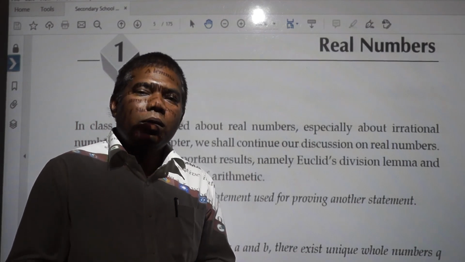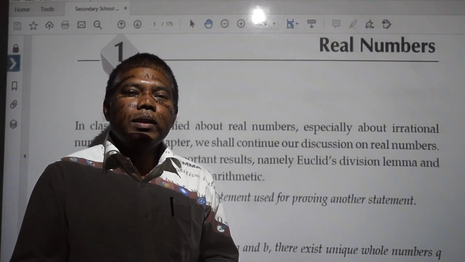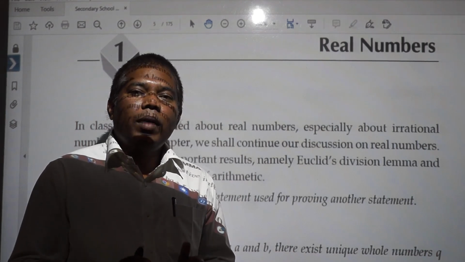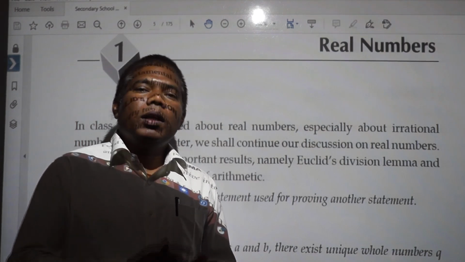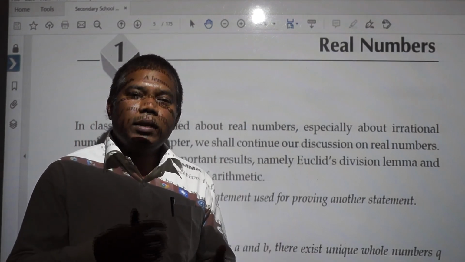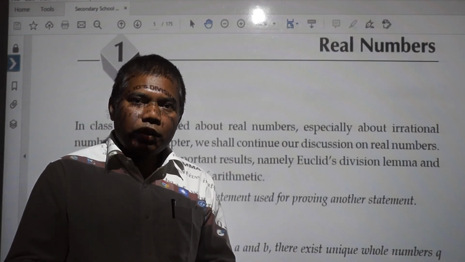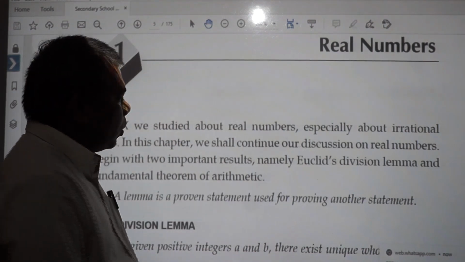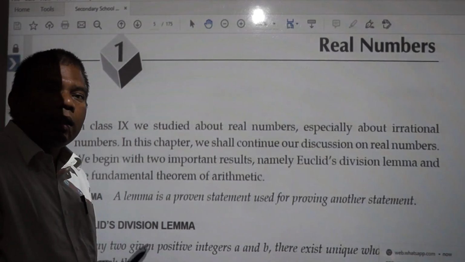Then you have learned in your previous class rational numbers and irrational numbers. What are rational numbers? Rational numbers are the numbers which can be represented in the form of p by q, where p and q are integers and q is not equal to 0. So these all the things already you have learned. And if you have doubt, if you have a class 9 book, just again go through properly. First chapter you have number system. I think everything will be recalled.